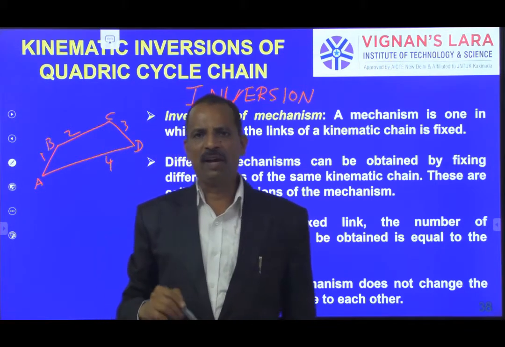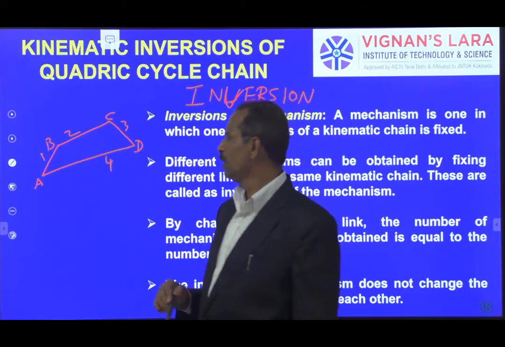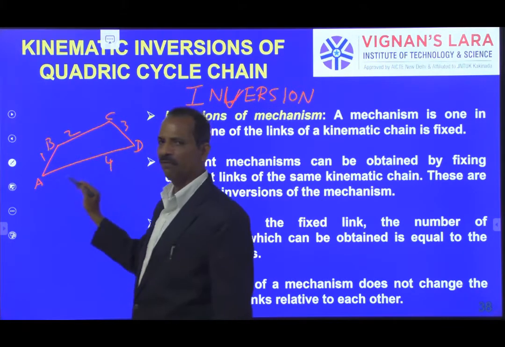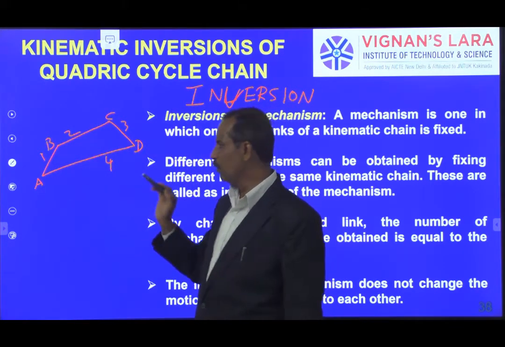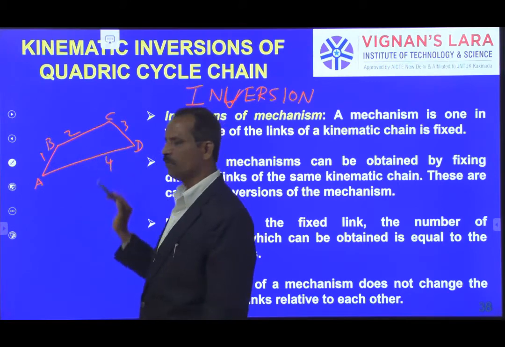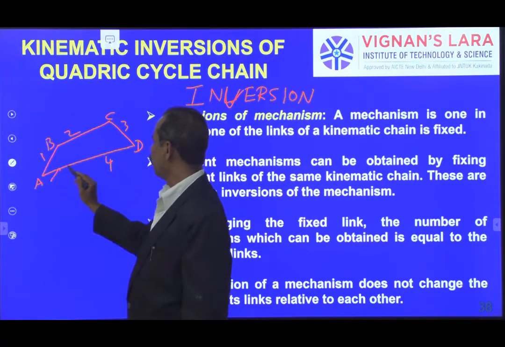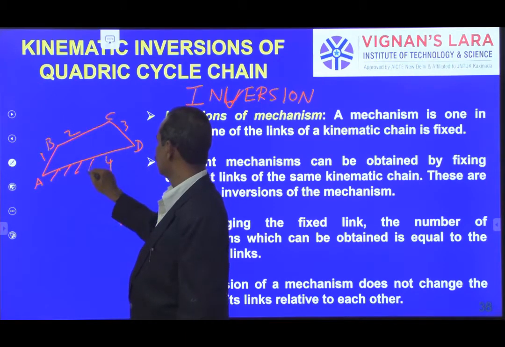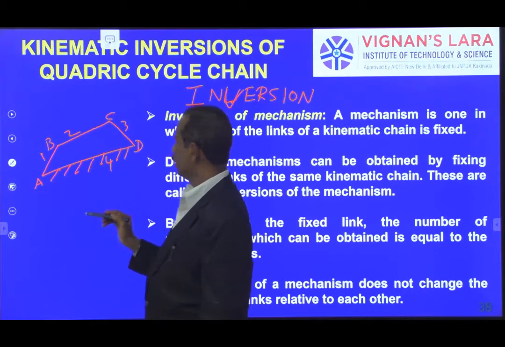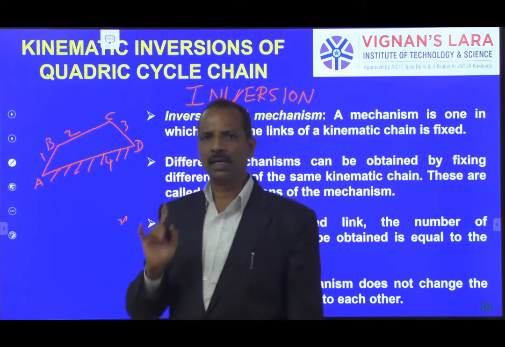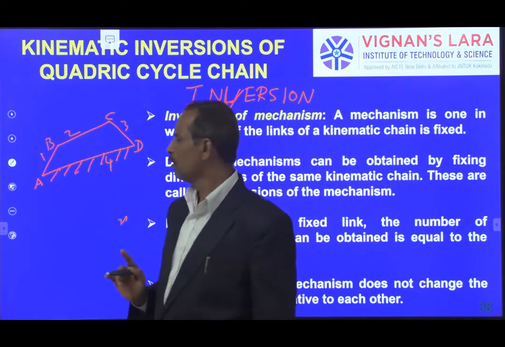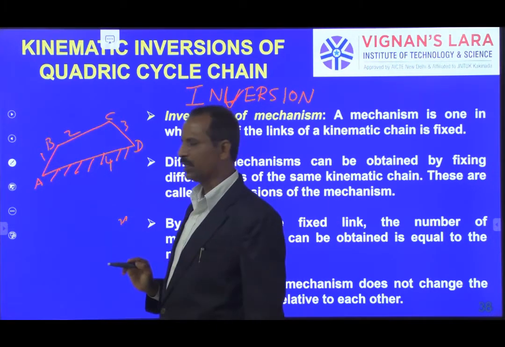When we fix any one of these links, only then do we call it a mechanism; otherwise we call it only a kinematic chain. Say I fix any one of these. This is one mechanism for the corresponding kinematic chain.